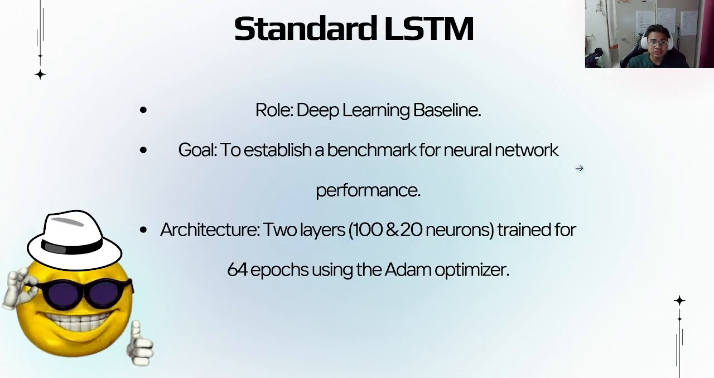Then we build a standard LSTM neural network. Okay, so this is our first deep learning baseline. We set it up with the standard structure, which is two layers with 120 neurons, just to see how a normal AI performs without any special tuning. We train it using 64 epochs with the Adam optimizer.